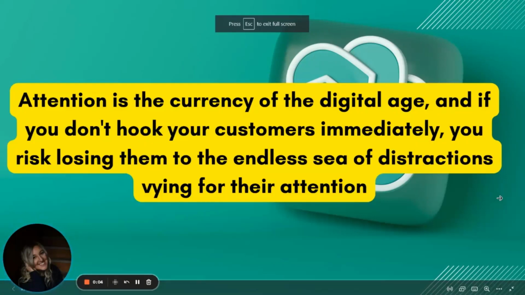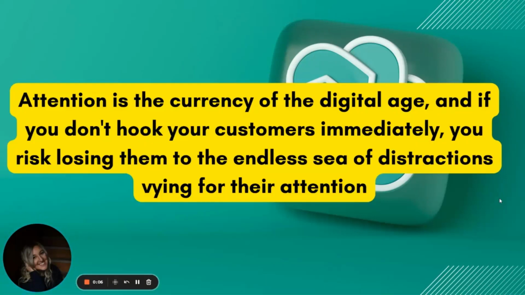Attention, attention, attention. It is the currency of the digital age. And if you don't hook your customers immediately, you risk losing them in the endless sea of distractions vying for their attention. There's over 15 million books published on Amazon. So if yours is not sticking out, then you're not helping yourself.